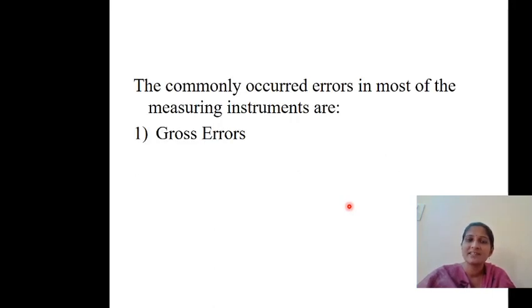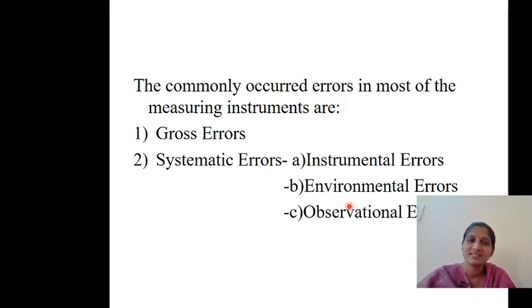There are three types of errors: gross errors, systematic errors and random errors. Gross errors and systematic errors are the normal errors which have some reason to occur. But random errors do not have any reason to occur.